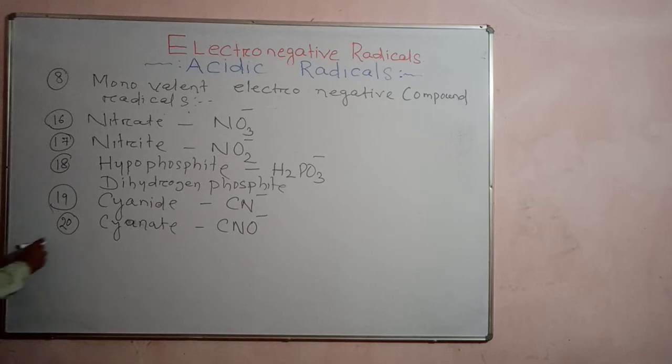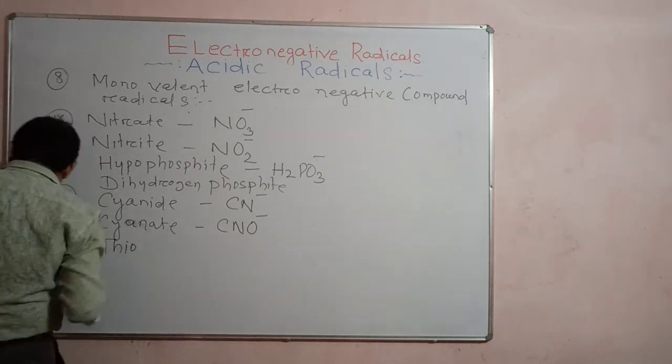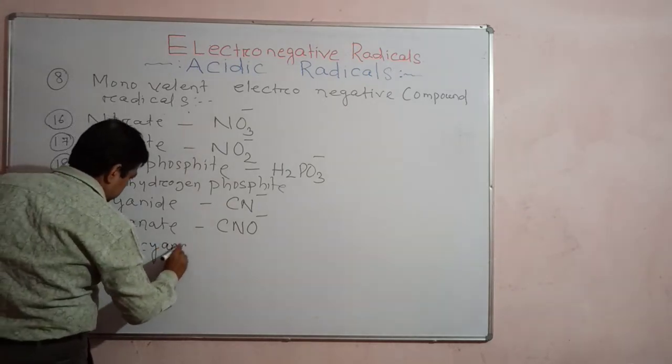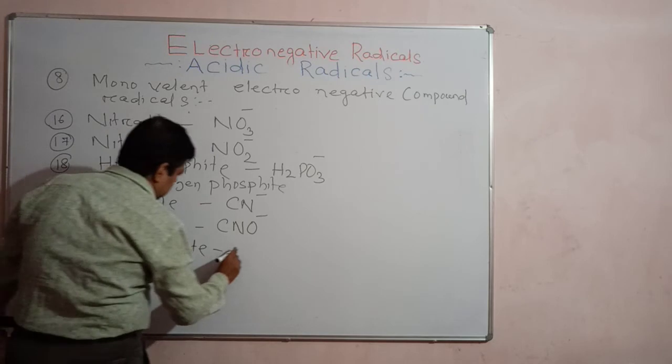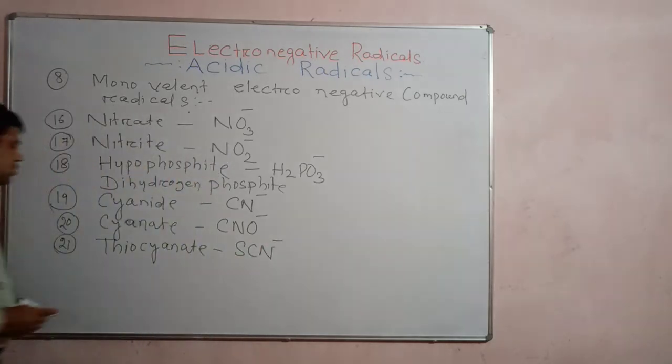Next, another is thiocyanate, whose formula is SCN minus. Thiocyanate. Understand?